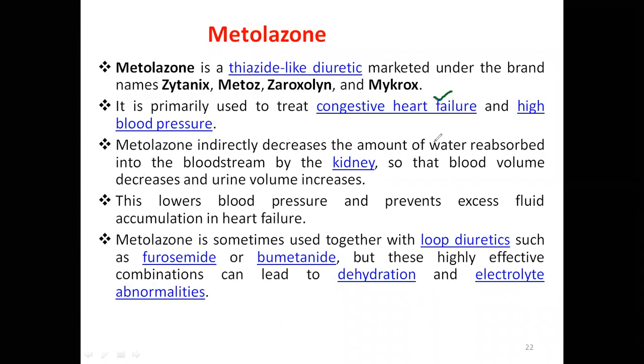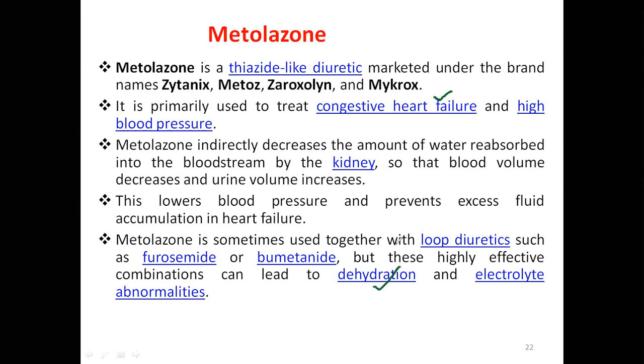Metolazone indirectly decreases the amount of water reabsorption into the bloodstream by the kidney, so that the blood volume decreases and urine volume increases. This lowers blood pressure and prevents excess fluid accumulating in the heart. Now, this metolazone is sometimes combined with loop diuretics like furosemide or bumetanide, which is highly effective. But what happens, it causes severe dehydration.